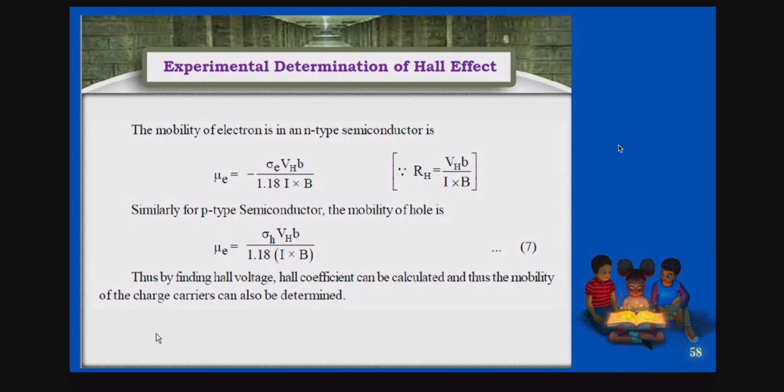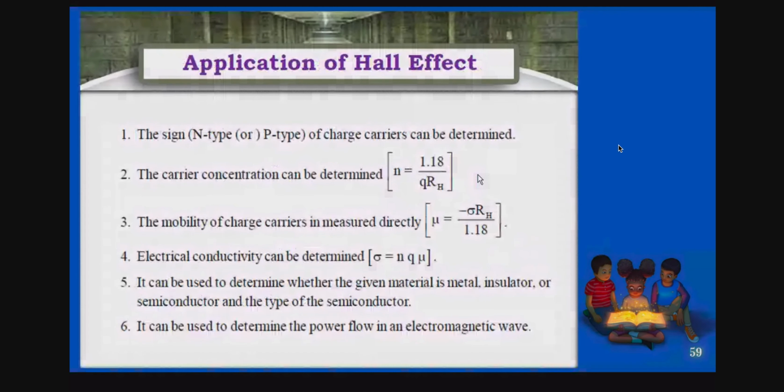They may ask the question, what are the applications of the Hall effect? It is just to find the mobility of charge carriers, electrons and holes. Now coming to the applications of the Hall effect, that is the conclusion of this topic.